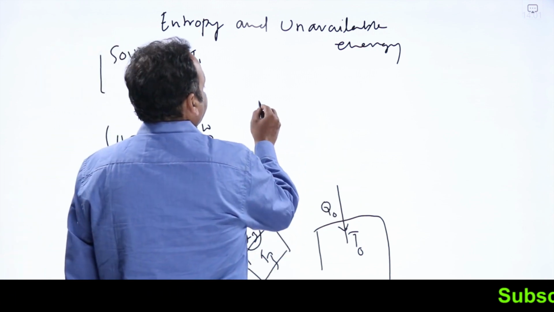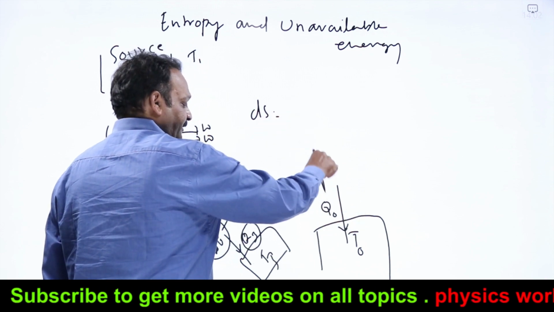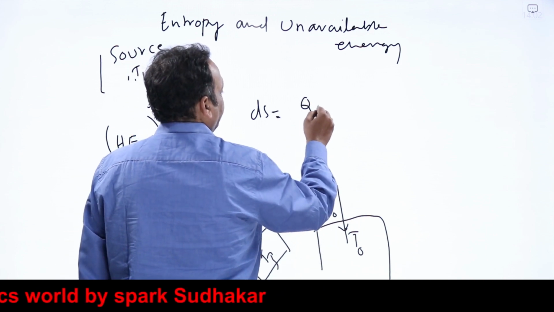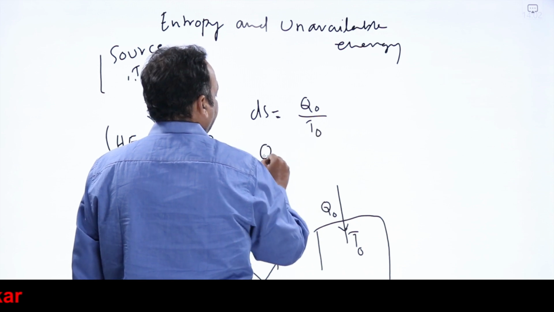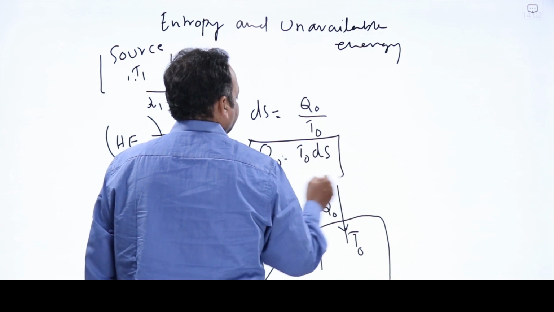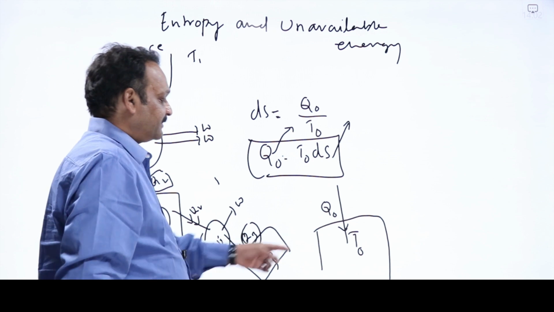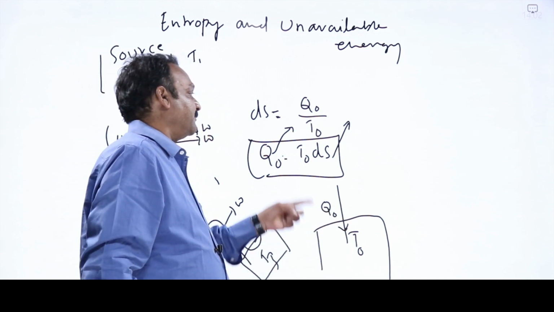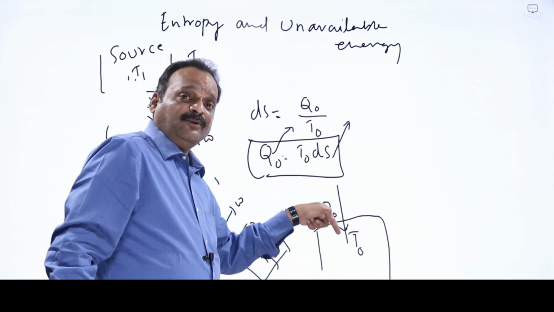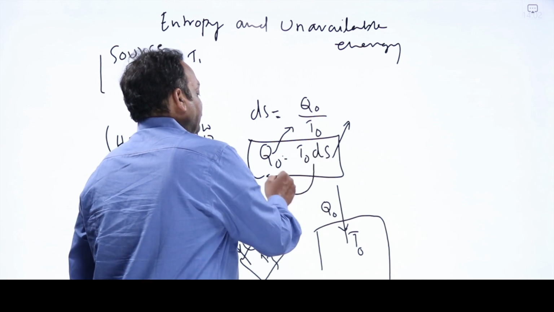So the increase in entropy, dS, is equal to Q0 by T0, because we are rejecting Q0 into that sink at temperature T0, and its entropy increases. So the unavailable energy Q0 is equal to T0 times dS. As any system's entropy dS increases, the unavailable energy in it also increases. This system's entropy is increasing by Q0 by T0. Since entropy is increasing, whatever heat energy goes into the system becomes unavailable energy. So entropy is related to unavailable energy in the universe.